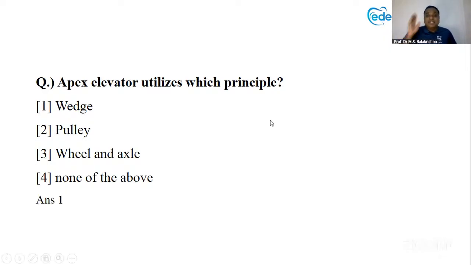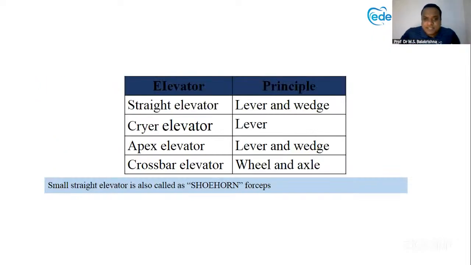So it's the wedge principle, okay? Apex elevators utilize which principle? The wedge principle. And we know these are the examples. The apex elevator is generally the wedge principle. Straight elevator, lever and wedge. Tires, lever principle. Apex elevator, wedge principle. Crossbar is the wheel and axle principle. And small straight elevators are also called shoehorn forceps.